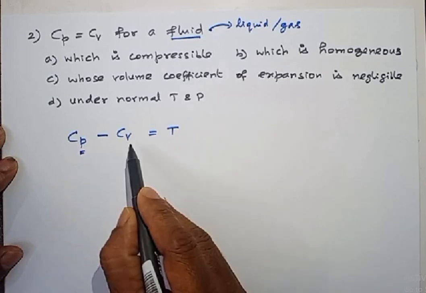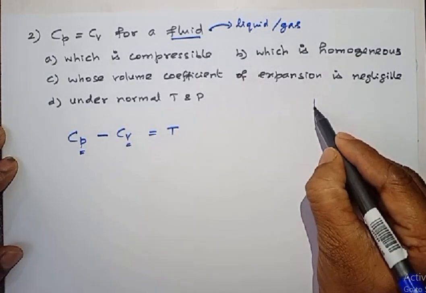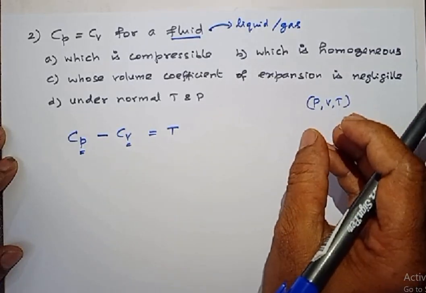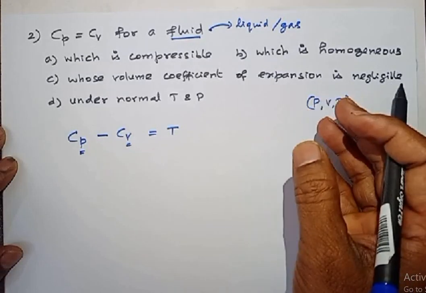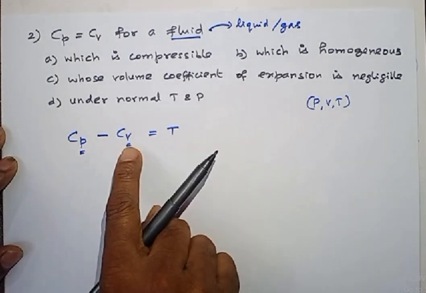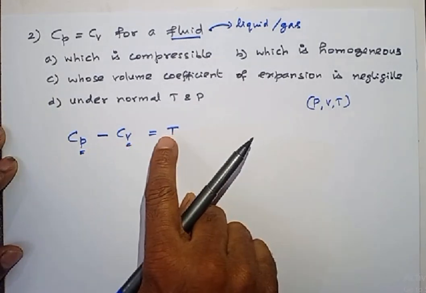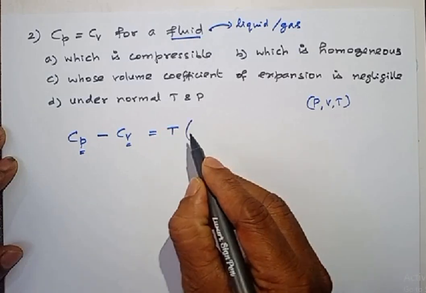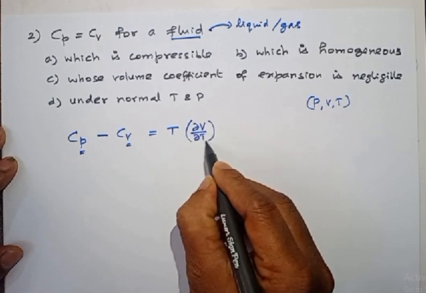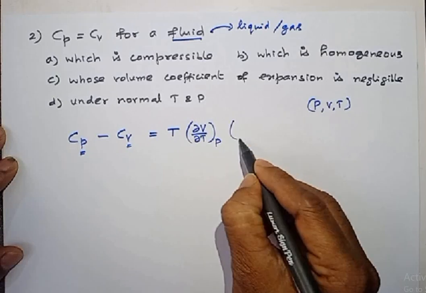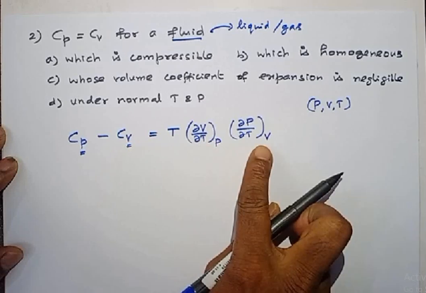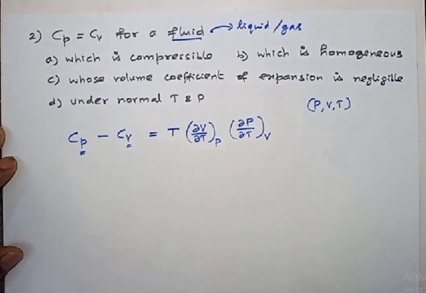It's an easy method to remember this. We have pressure, volume and temperature, the three important state functions which give you the equations of state. So we have pressure here, volume here, which leaves temperature. So put temperature first. Then differentiate volume with respect to temperature, keeping pressure constant. Then differentiate pressure with respect to temperature, keeping volume constant. This is an easy technique to remember.